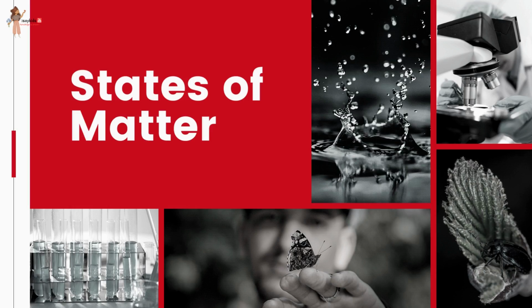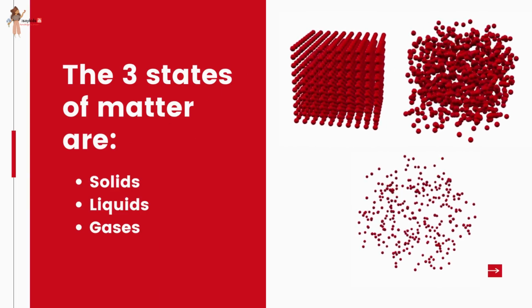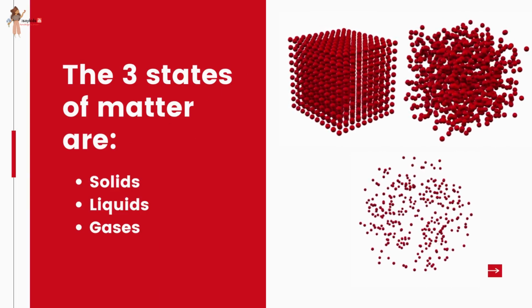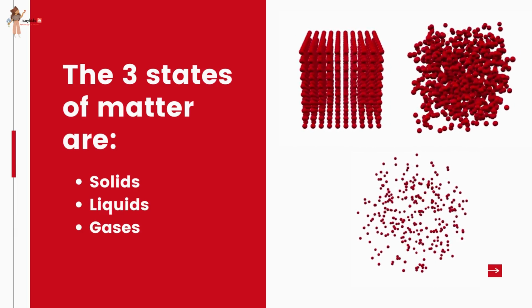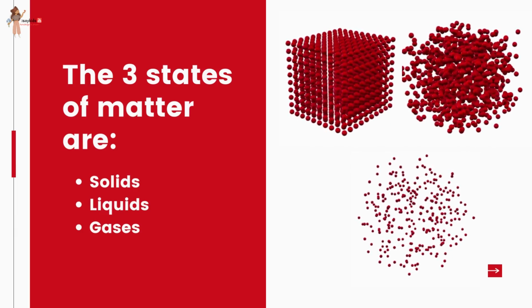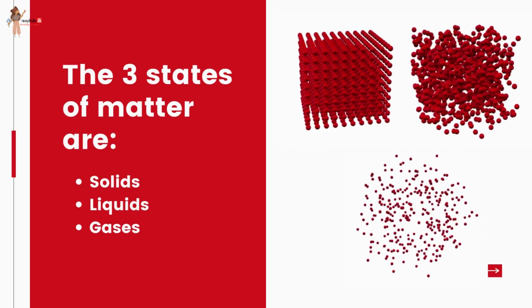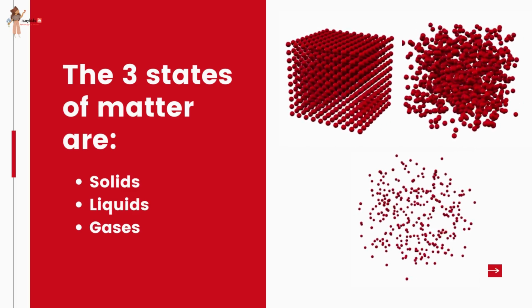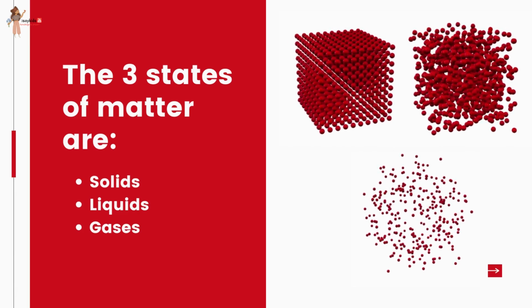States of matter. Matter around us exists in three different states: solid, liquid, and gas. These states of matter arise due to the variation in the characteristics of the particles of matter.